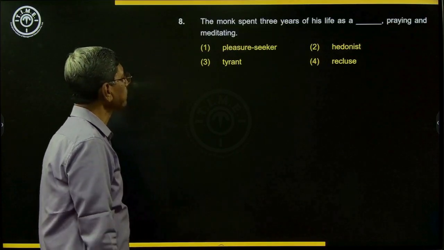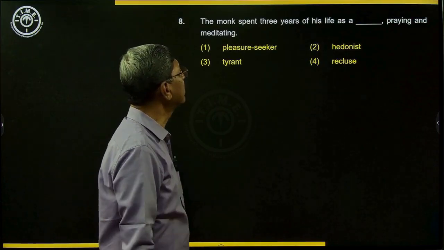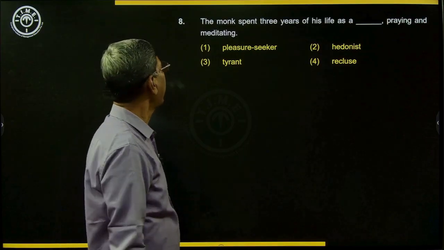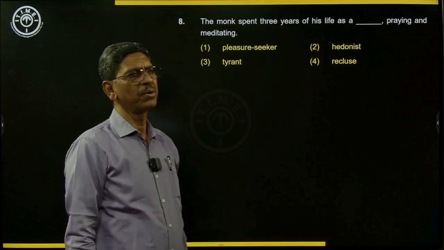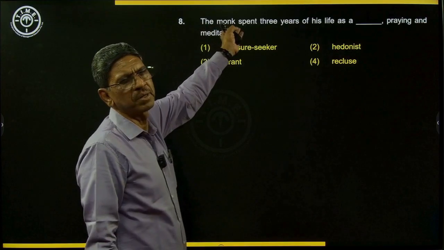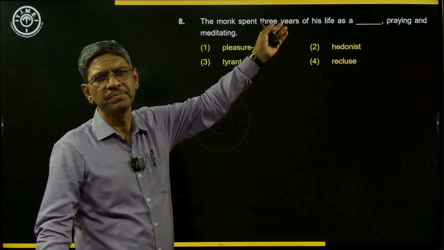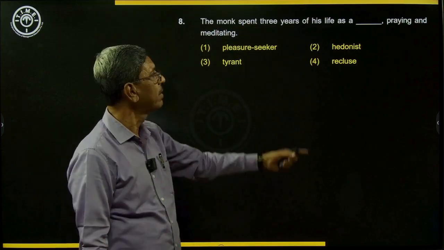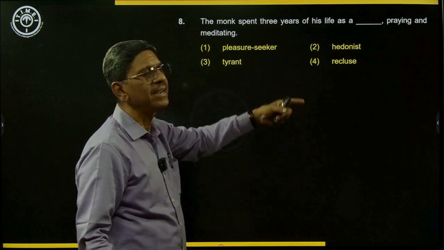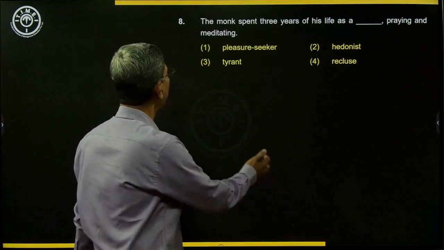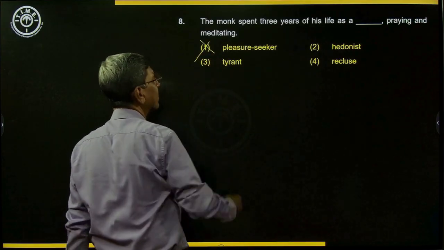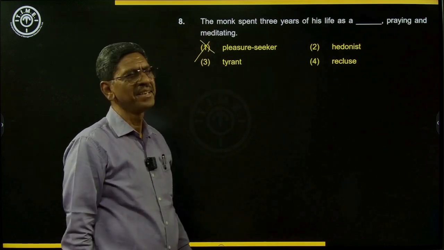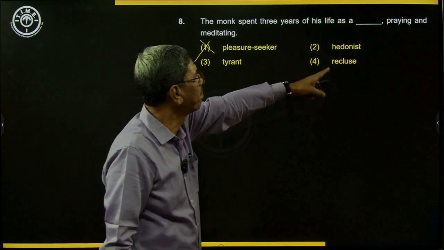Next one. The monk spent 3 years of his life as a dash, praying and meditating. So the monk is a religious person, a hermit, a sadhu. He spent 3 years of his life, and what was he doing? As a what? Pleasure seeker? If he is a pleasure seeker, he is not a monk, and he won't be praying.